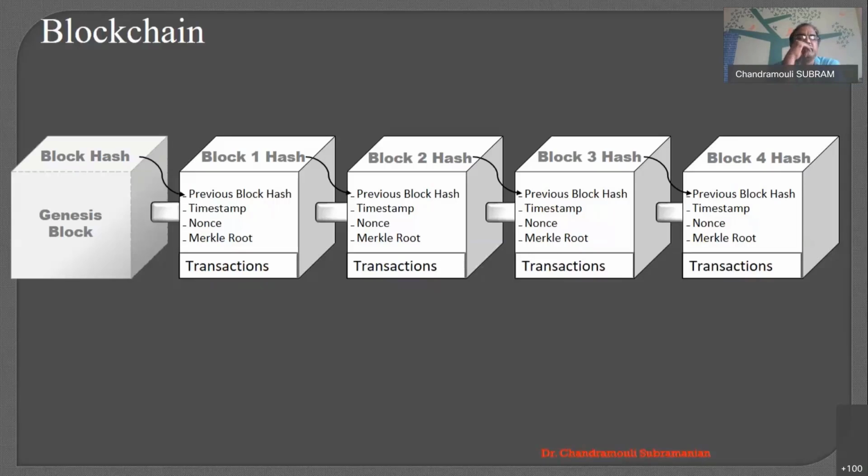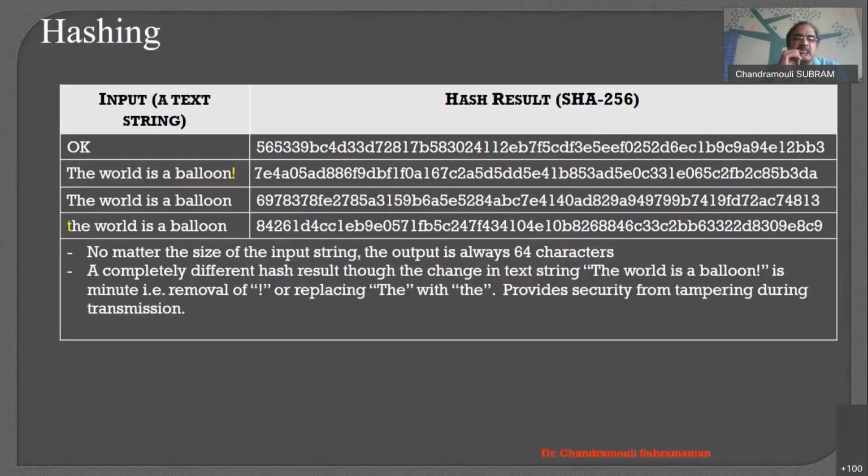And of course, checking that will be easy, because if you look into this block, say we are all checkers, we can see that some number is there in the hash. So it will be easy for us to check. The number will be like this. This is an example of a hash. This is how the hash looks.